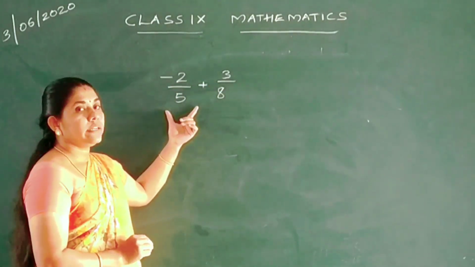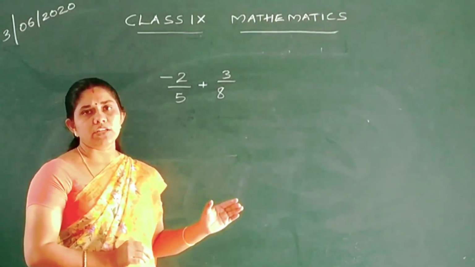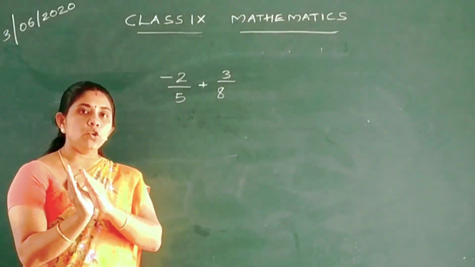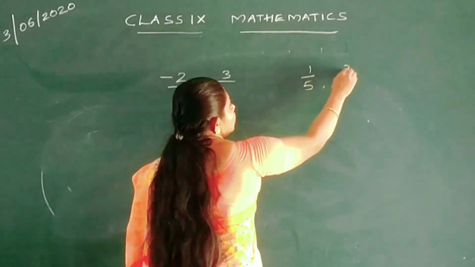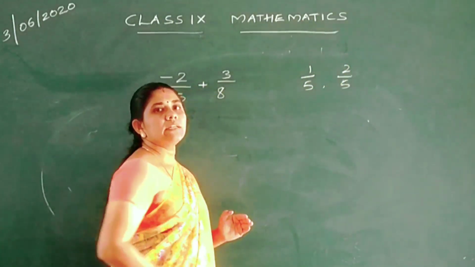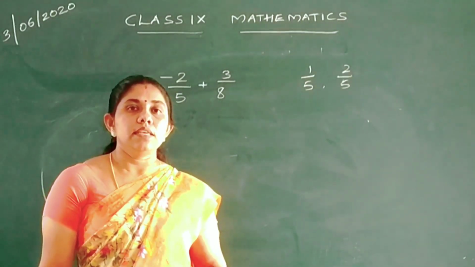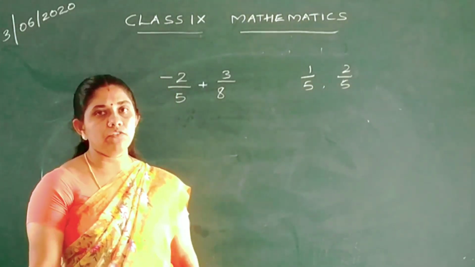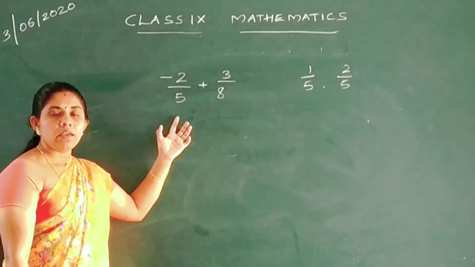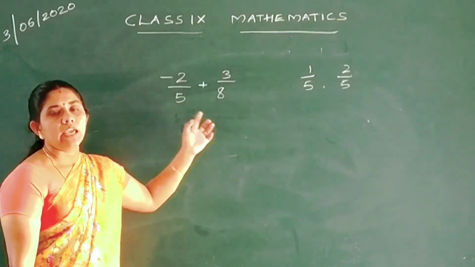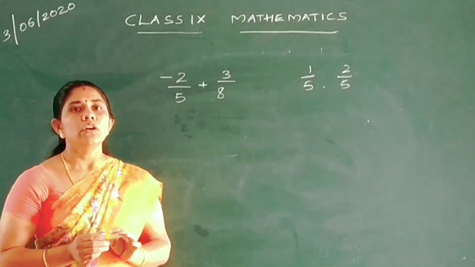Now what are the denominators? 5 and 8. These are not like fractions. But remember, like fractions have the same denominators, for example 1 by 5, 2 by 5. See the denominators? 5. If the denominators are same, we can say these are like fractions. Here it is not like fractions. One denominator is 5 and the other denominator is 8. So we want to take the LCM of these two denominators.